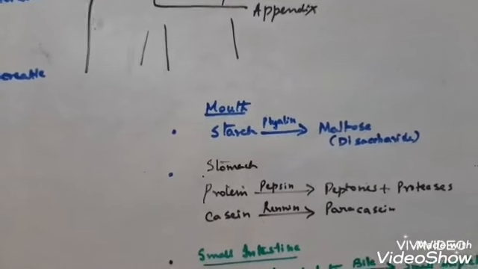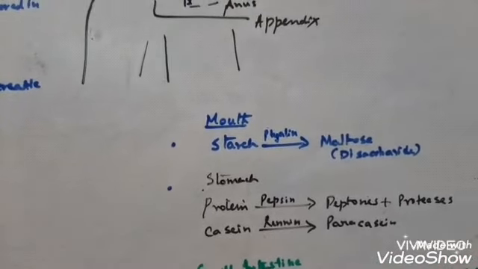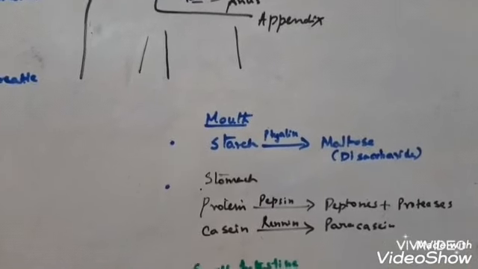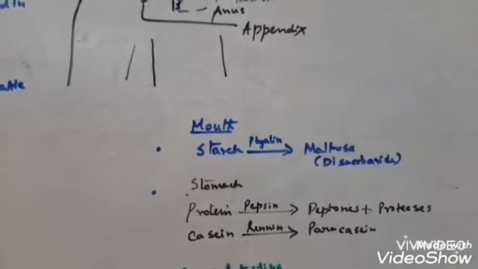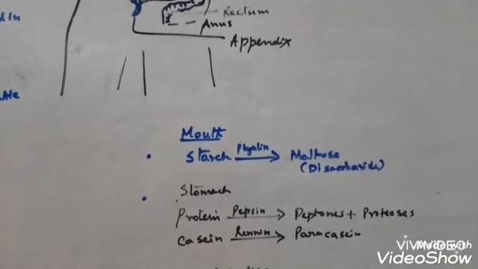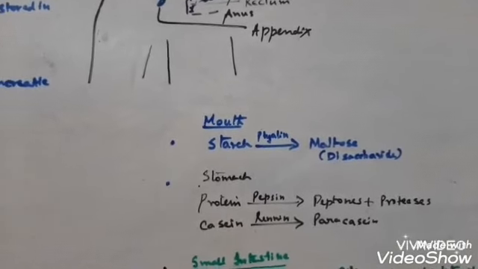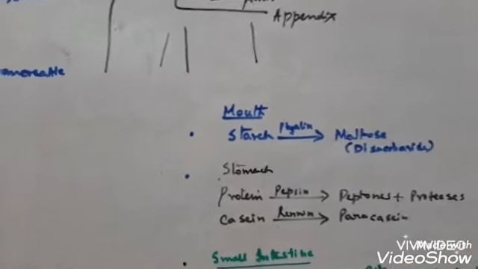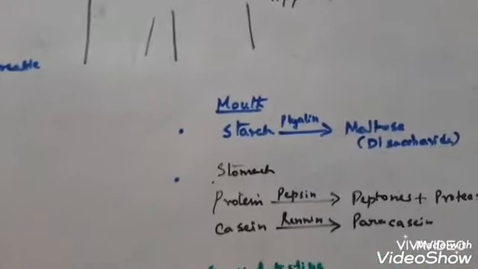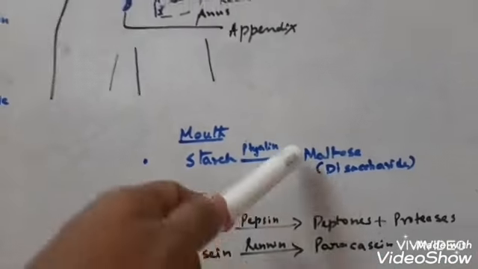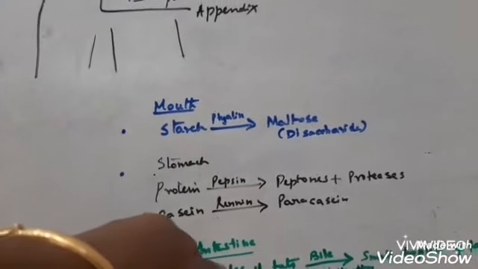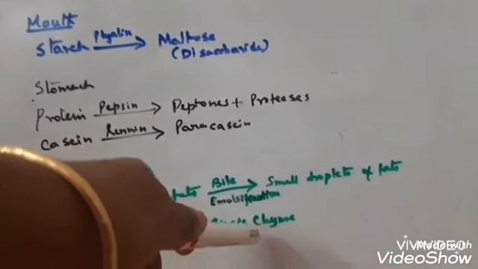Now mucus present in the wall of the stomach is produced by the gastric glands. It lubricates the food and also protects the stomach wall from the corrosion of the hydrochloric acid, as it is acidic. Now finally the food goes to the small intestine, where large globules of fats get emulsified. I have not described fat till now.